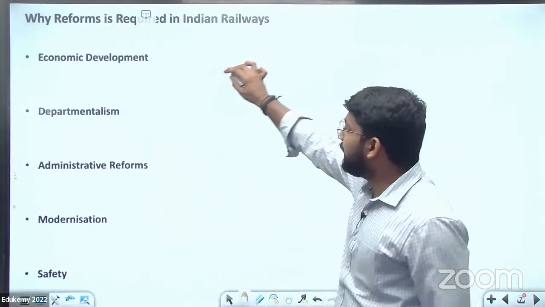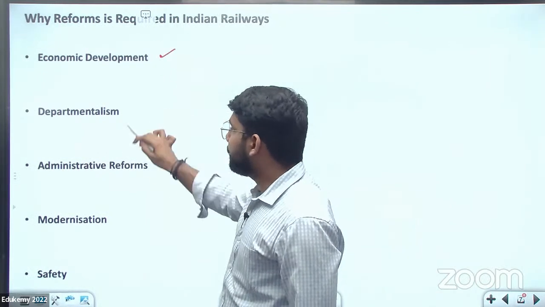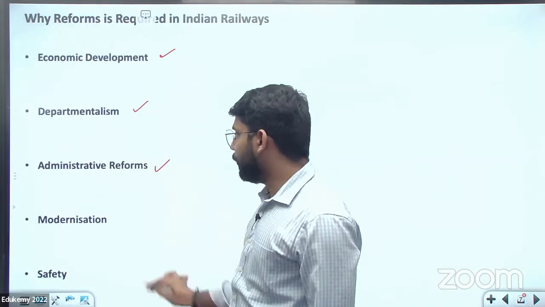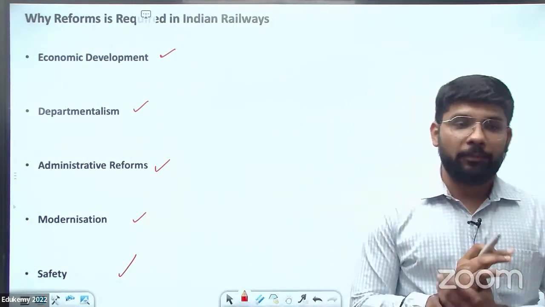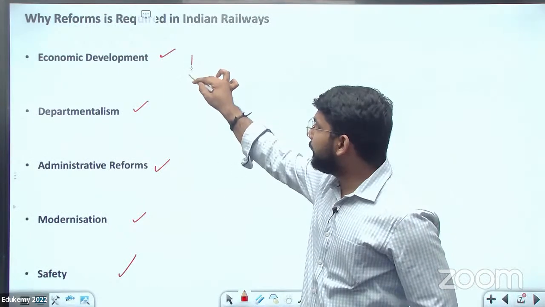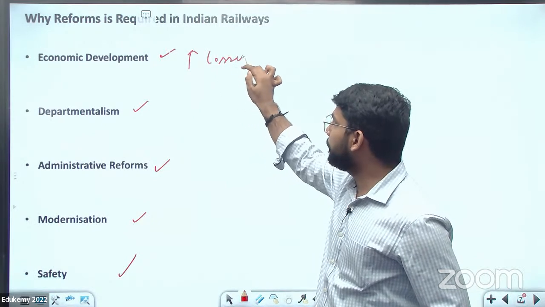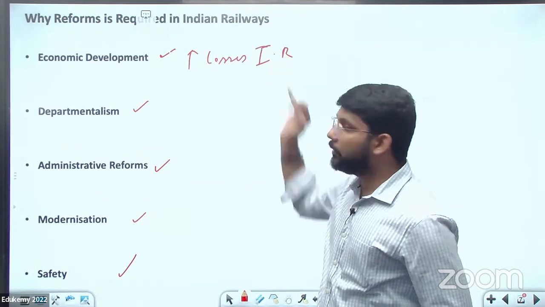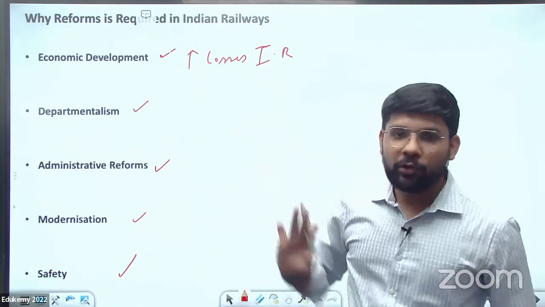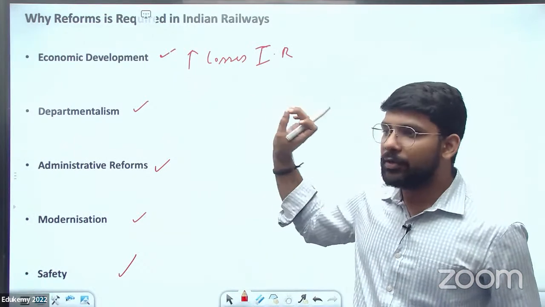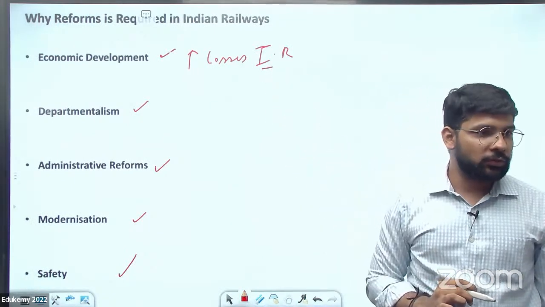So we divide the headings under 5 heads: economic development, departmentalism, administrative reforms, modernization and safety. Let's come to the first, economic development. Whenever we see the budget or any news, there is an increase in the losses of the Indian Railway. From my birth until now, I am 29 years old, the Indian Railway has been in losses. Each year during the budget they announce that we are in loss. So this is the bigger economic issue in the Indian Railway.